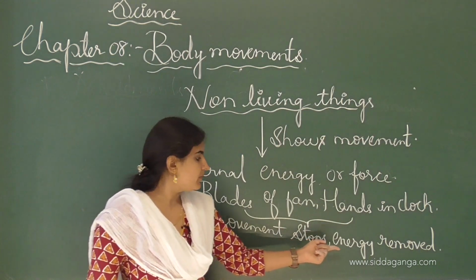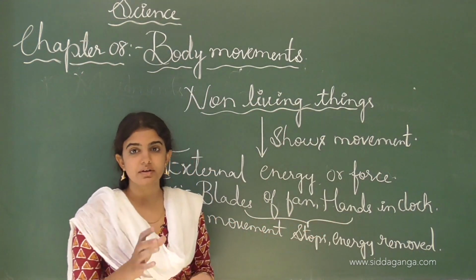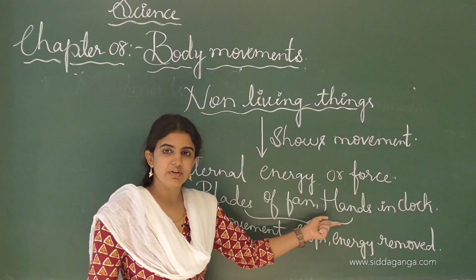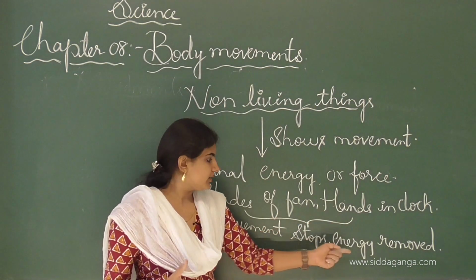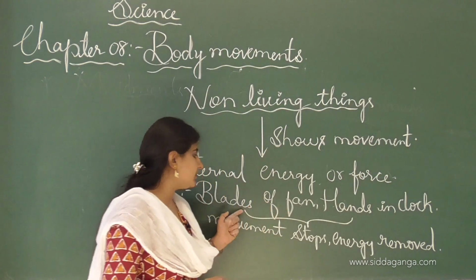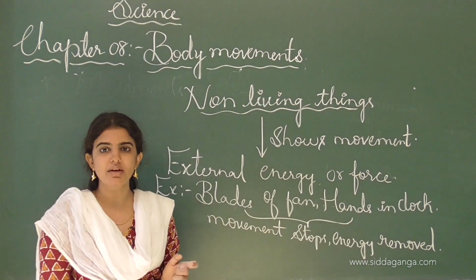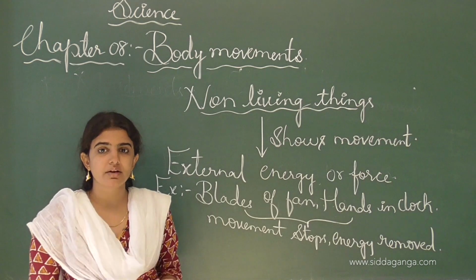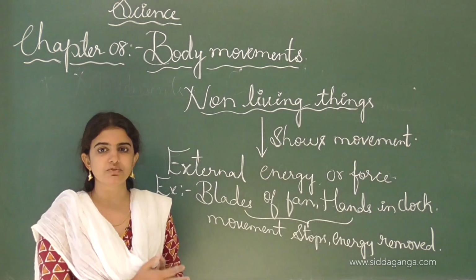The movements will be stopped when the energy or the external force is removed. In the hands of the clock, if we remove the cell which is present in the clock, it will automatically stop, where external force only helps it to move. Movement takes place only when energy is provided or supplied to such non-living things. And the blades of the fan also, if we remove the external force, that is, if we put off the fan, then the fan will stay in one particular place until we put on the fan, and then only it will rotate and movement will take place.